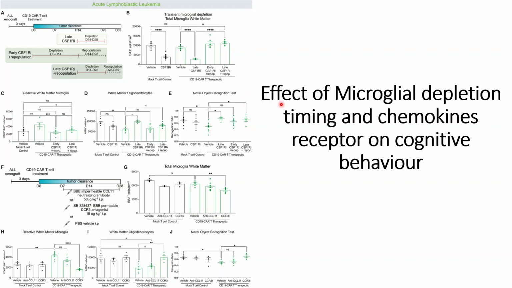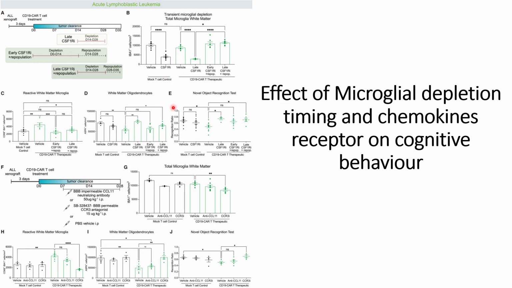In this video, we will discuss the effect of microglial depletion timing and the chemokine receptors on cognitive behavior. So far, we have discussed that when we inhibit these CSF1R receptors, it leads to the depletion of microglia and also the revival of the oligodendrocytes and oligodendroglia that we discussed in our previous video.